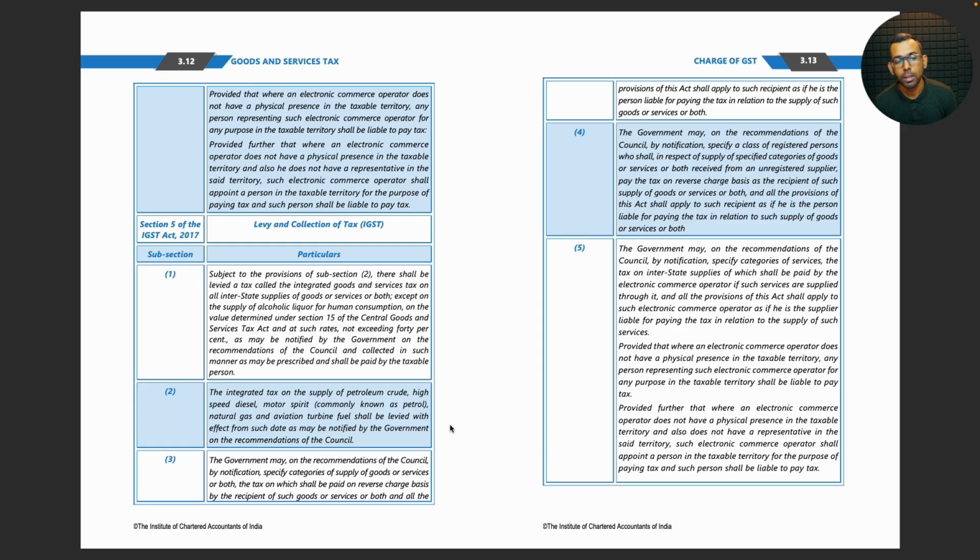liable to pay tax, provided further that where an e-commerce operator does not have a physical presence in the taxable territory and also does not have a representative in the said territory, such electronic commerce operator shall appoint a person in the taxable territory for the purpose of paying tax, and such person shall be liable to pay tax.